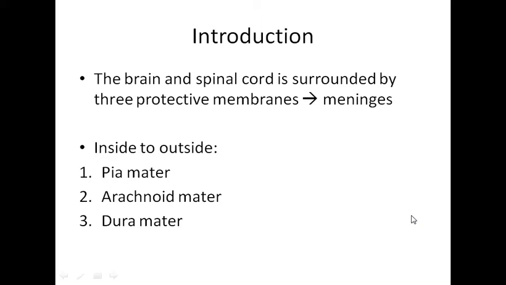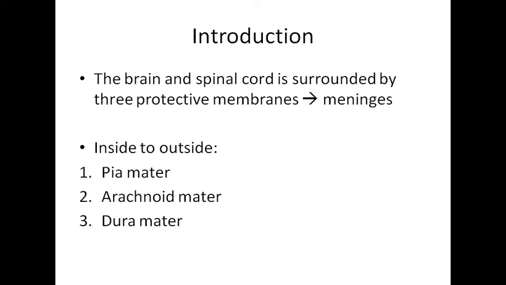So let's start with a little introduction regarding meninges. The brain and spinal cord are surrounded by three protective layers, right? Which we have studied by the name meninges, and this has already been discussed earlier, that there are three meningeal layers. From inside to outside, the layer which is in immediate contact with the brain and spinal cord is the pia mater.